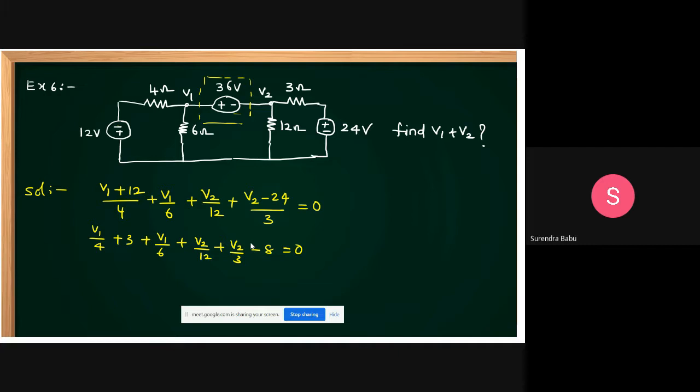Simplify this one, friends. How much can you get? The relation you get between V1 and V2 is minus 8, plus 3, plus 5, so we get 12.